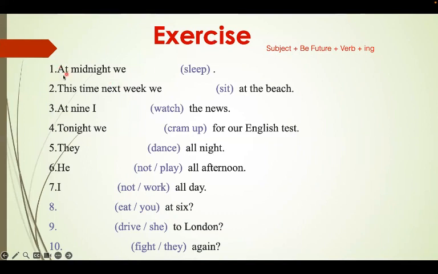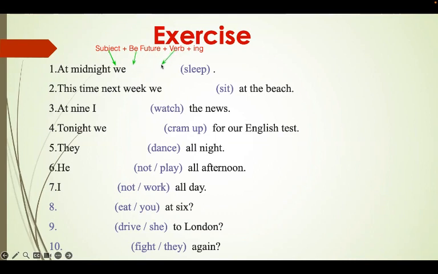Number one, okay, I'm gonna help you with the first one and you'll do the rest together. At midnight, we, so the subject is what? Let's put it here and let's do it together. So the subject is we, okay? So now we need be in the future.